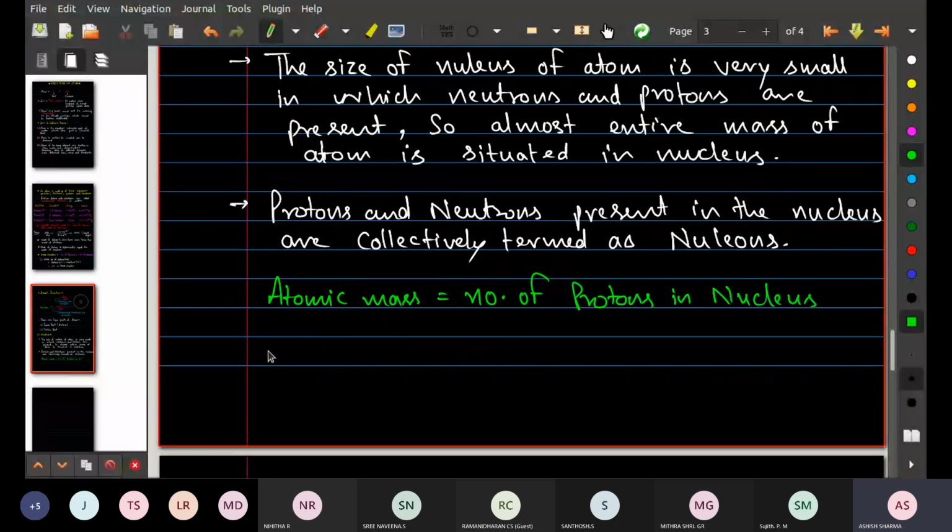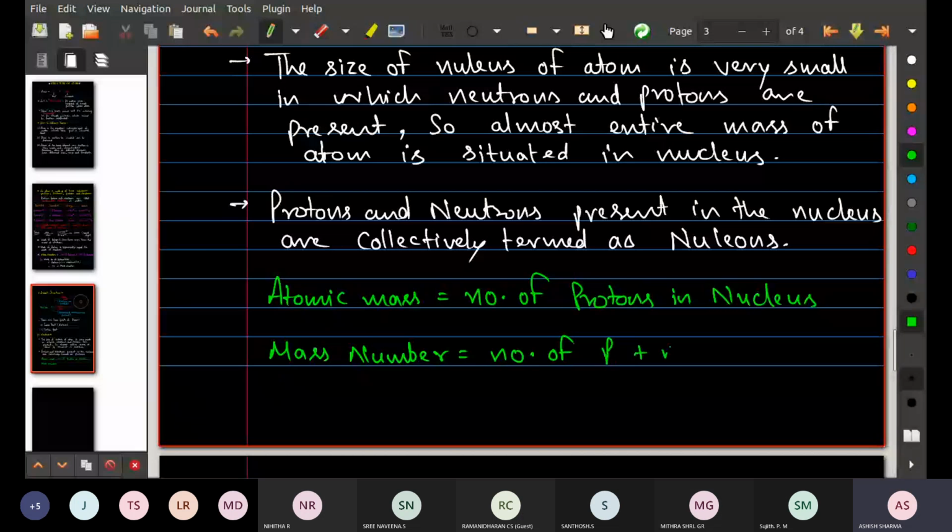In nucleus. But if I talk about the mass number, it is number of protons plus number of neutrons. I hope these two things are very clear to all of you. Anybody doubt in this? No, sir.